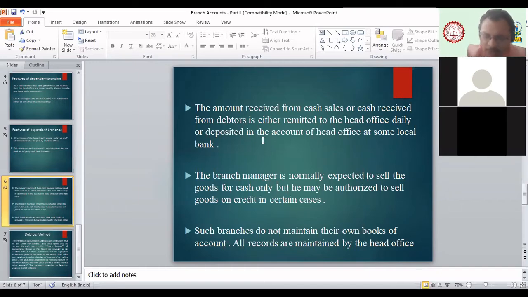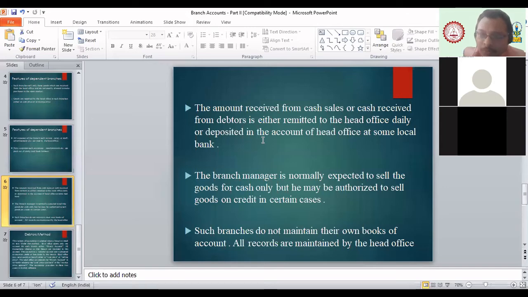So whatever amount this branch is getting from the customers or from the debtors, they can deposit in their local branch. Suppose this head office has an account in Bank of Maharashtra in Mumbai, and you have a branch in Pune. So the Pune branch will deposit the amount in the Pune branch of Bank of Maharashtra.